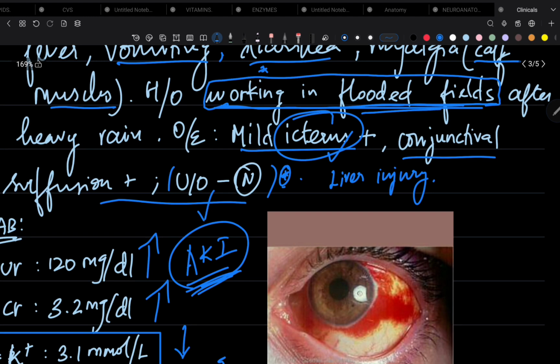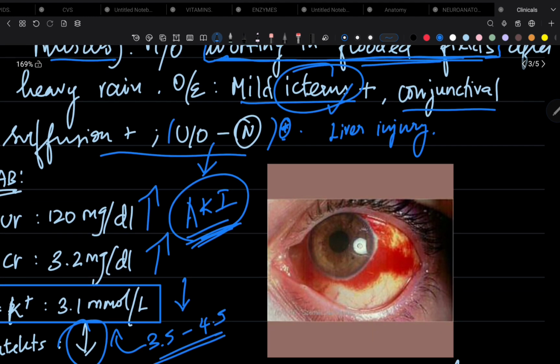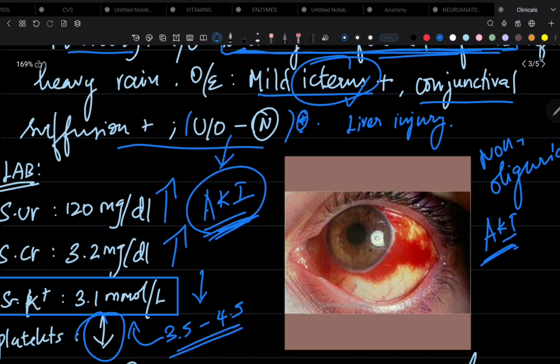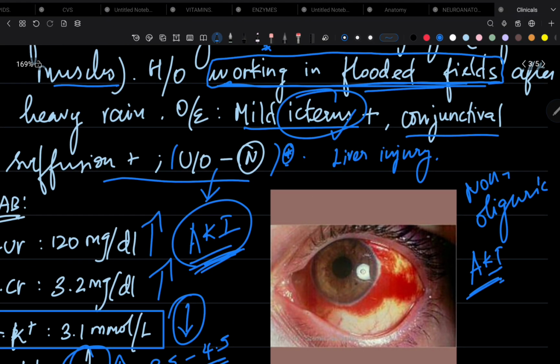But his urine output is normal, so it can be termed as non-oliguric AKI, non-oliguric acute kidney injury. Since there is no oliguria, his urine output is normal, and this serum potassium level is reduced. That hypokalemia is very important. I'll let you know in a few minutes.